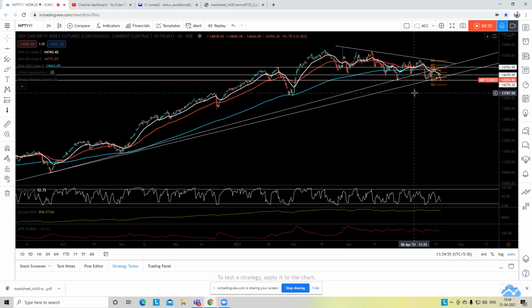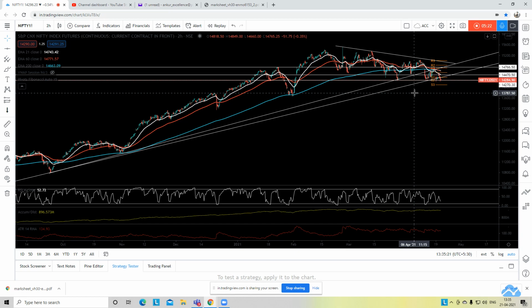And from there, if you want to go long, we will have to wait for Nifty to close above 14,225 for an aggressive trader, and for a passive trader, Nifty should close above 14,284. So if Nifty closes any day above these two levels, then you can go long on the market for 14,470. And in that region, you should book your profits. So these are the few crystal clear levels with respect to Nifty 50.